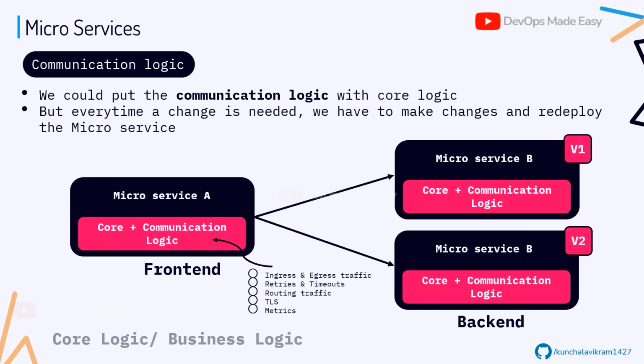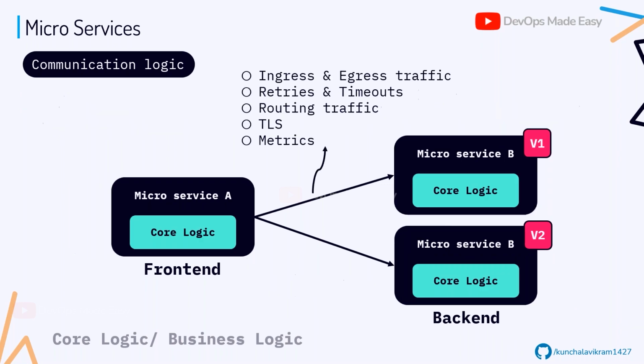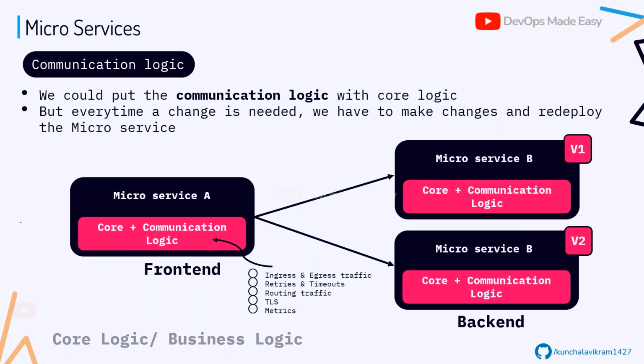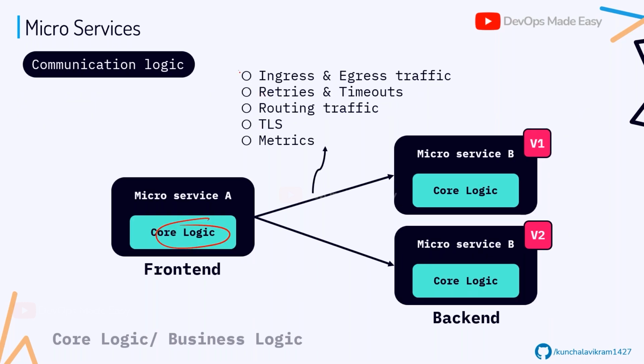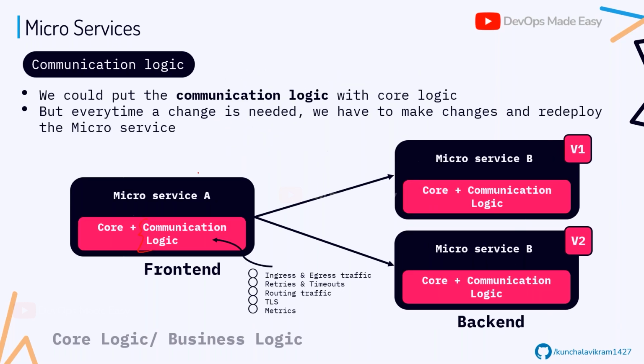This is the requirement. Now see the first way I can do. Along with your core logic, I'll also include the communication logic which we talked about, all these features inside my core logic. That means that communication logic has to be included in each and every microservice. Along with the core logic, your main application logic, you're also including the communication logic that can perform your retries, routing, mutual TLS, metrics, etc.